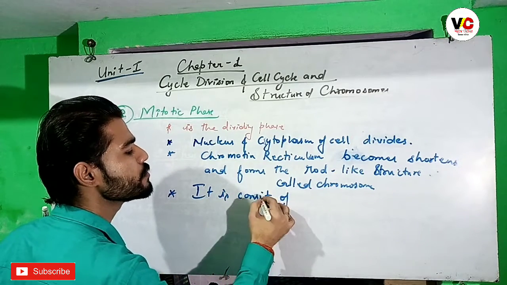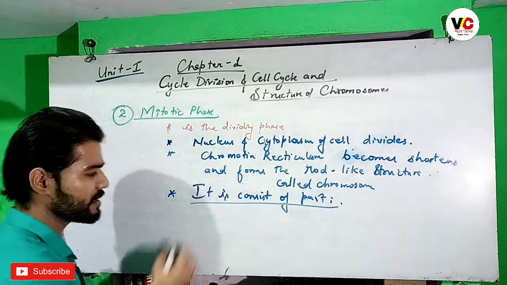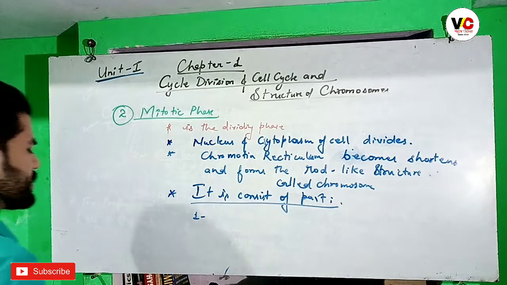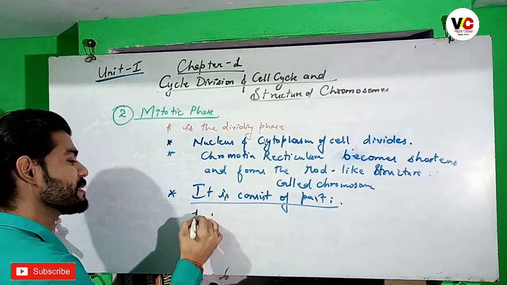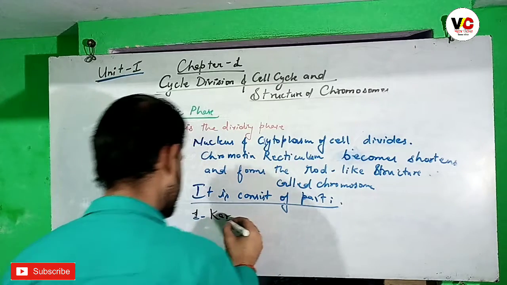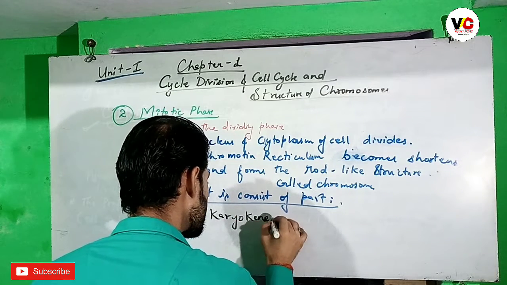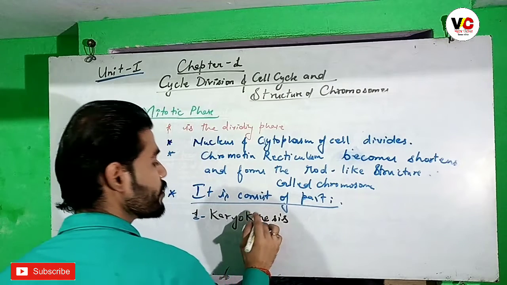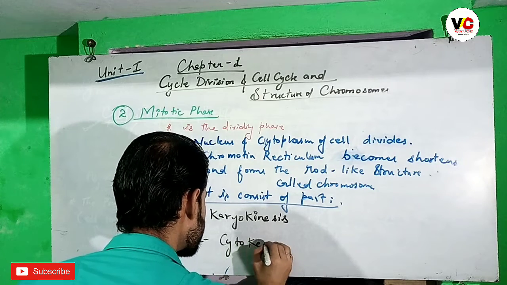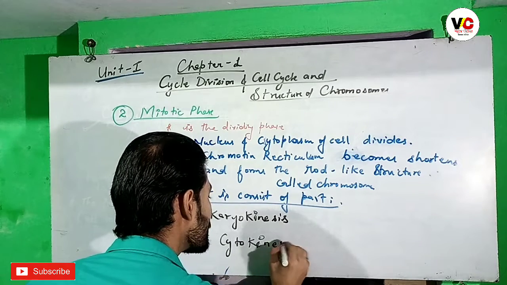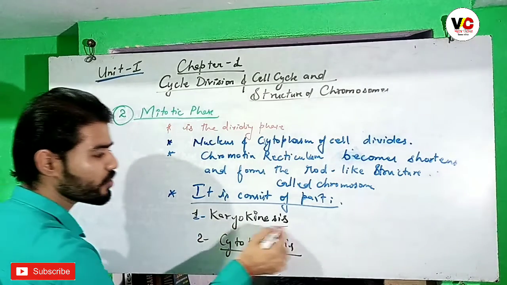And here it consists of two processes. Number one is karyokinesis. Number two is cytokinesis. So what is karyokinesis?